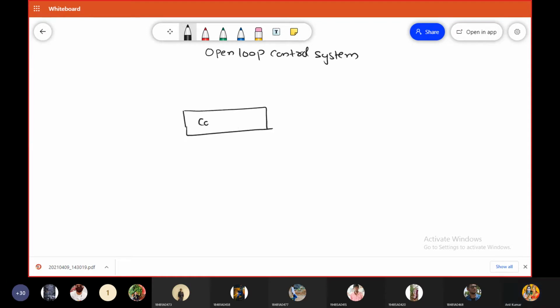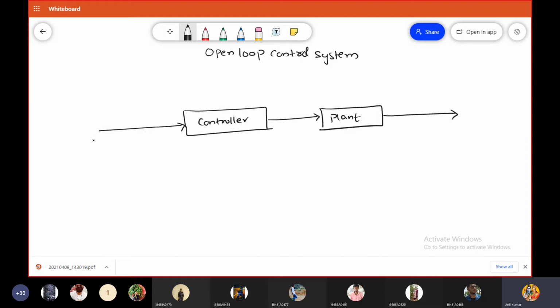It is nothing but a controller, and it is given to a plant. There is the output of the system and the input of the system. So this is nothing but the open loop control system. In an open loop control system, there is no feedback connection between output and input of the system, isn't it? Is there any connection between output and input here? There is no connection between output and input.